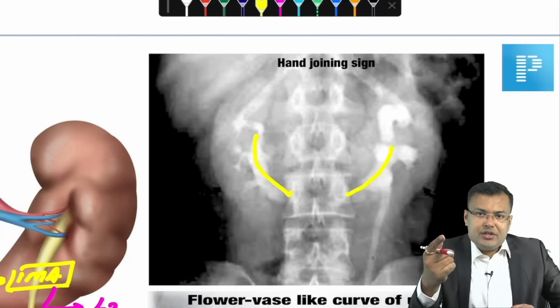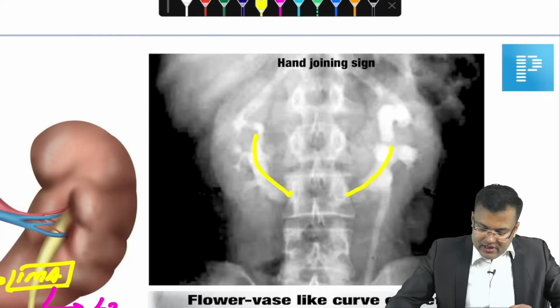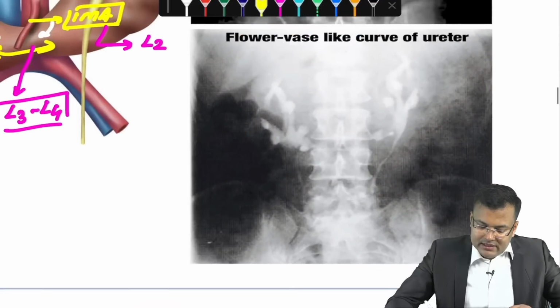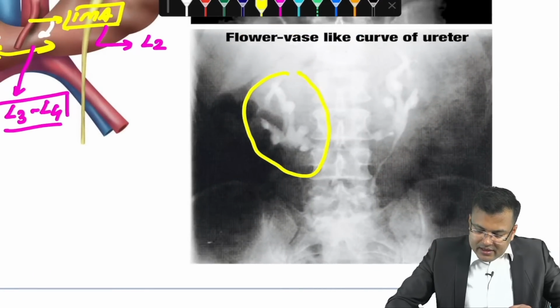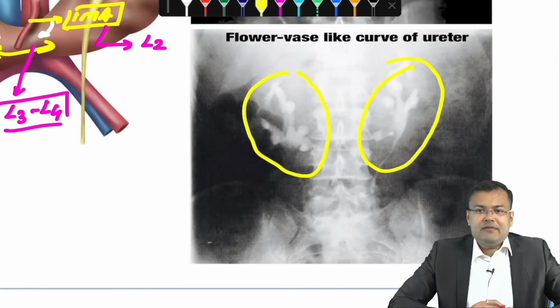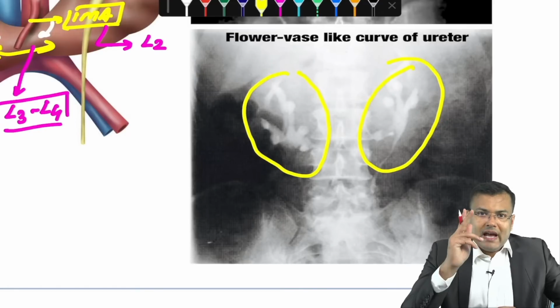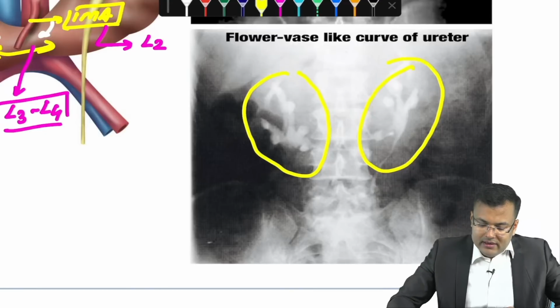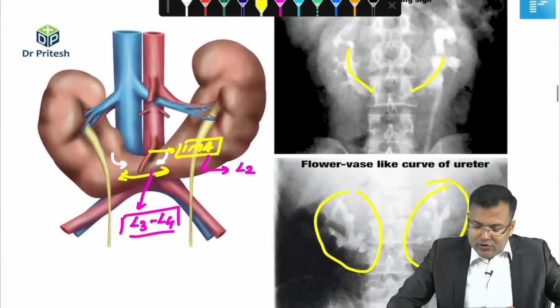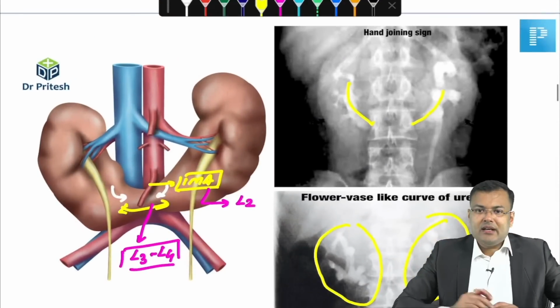Since there is high insertion of ureter with anterior transposition, what happens? There is flower vase like curve of ureter. Two characteristic signs on IVP. Clear? So, these patients are having hand joining sign and flower vase like curve of ureter.